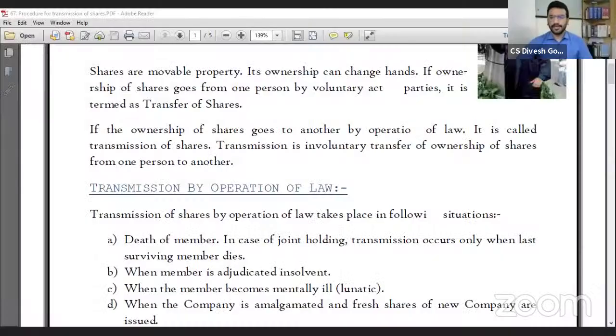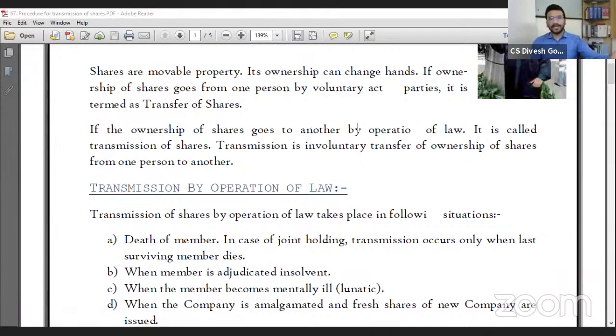Today in this video, we are going to discuss the procedure of transmission of shares under the Companies Act 2013. As we know, shares are movable property. Its owner can change through their own voluntary act. If they are transferring the share voluntarily, it is considered a transfer of share. If the ownership of the share goes to another person by operation of law, it is called transmission of share. So there is a thin line of difference between transfer of shares and transmission of shares.